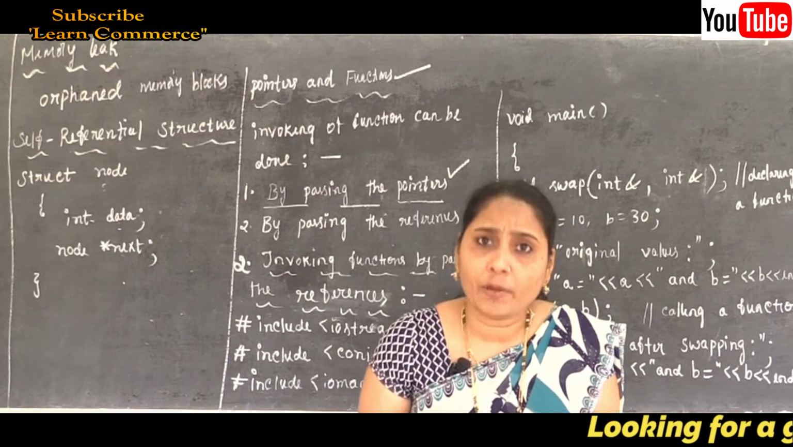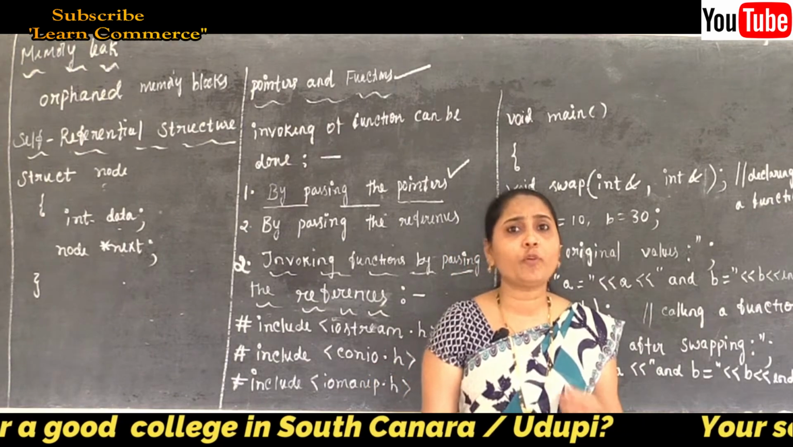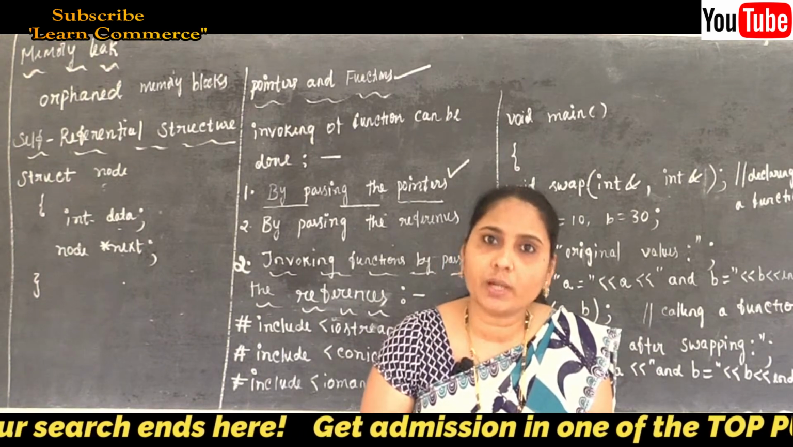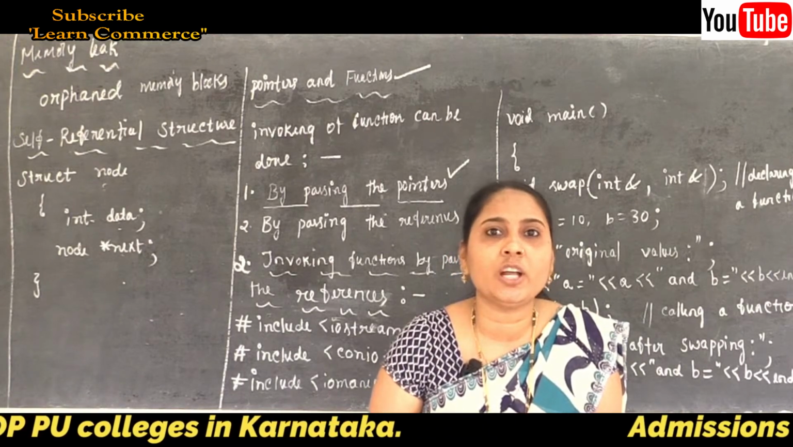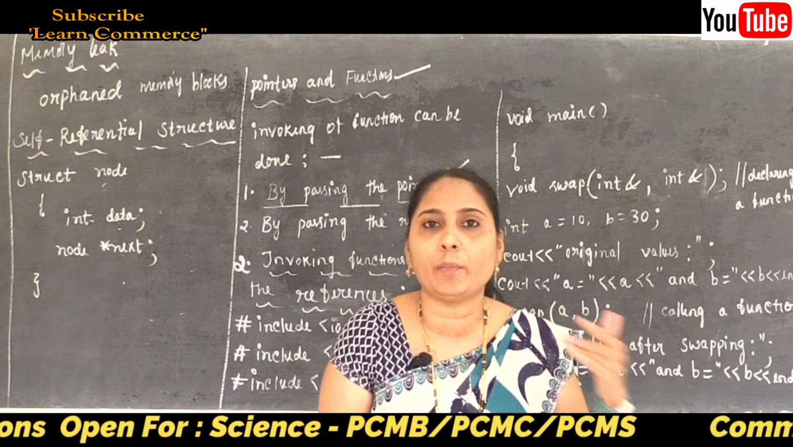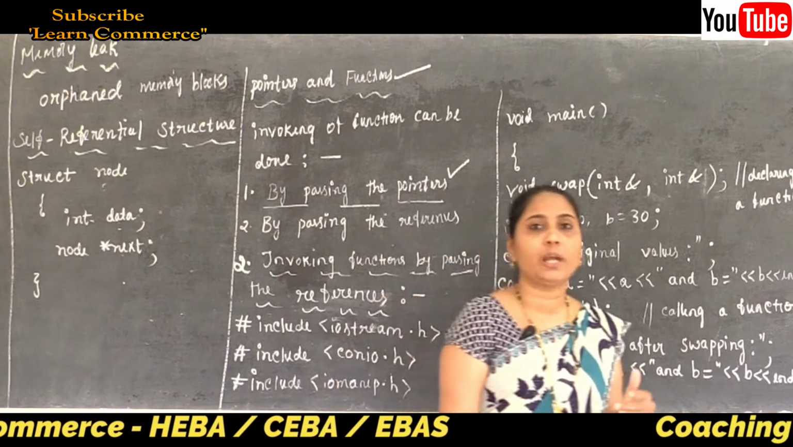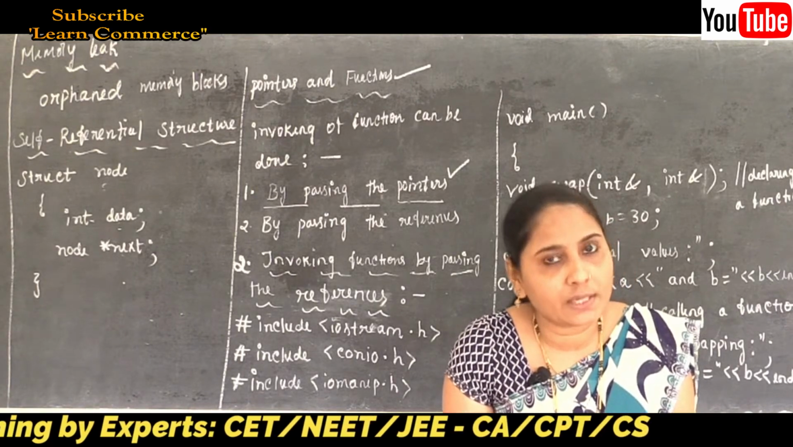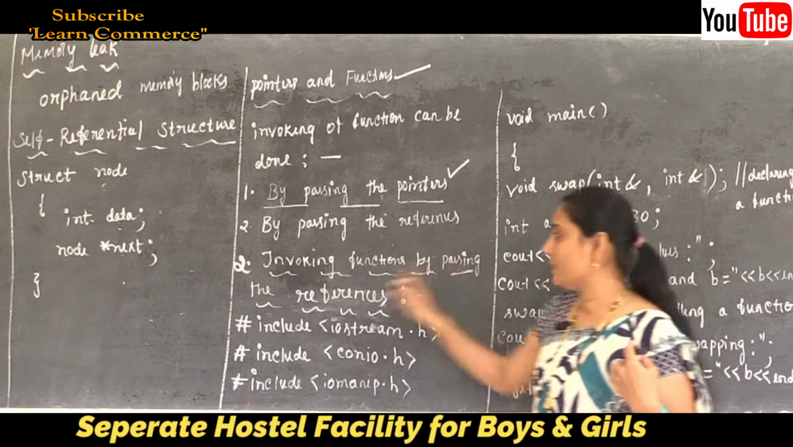But in the case of references, there is an effect in the program. The value of the formal parameter may change in the body of the called function, and this will affect the actual parameter also. That means the original value of the actual parameter also changes. This is the explanation of pass by reference or call by reference, or simply invoking a function by passing the references.